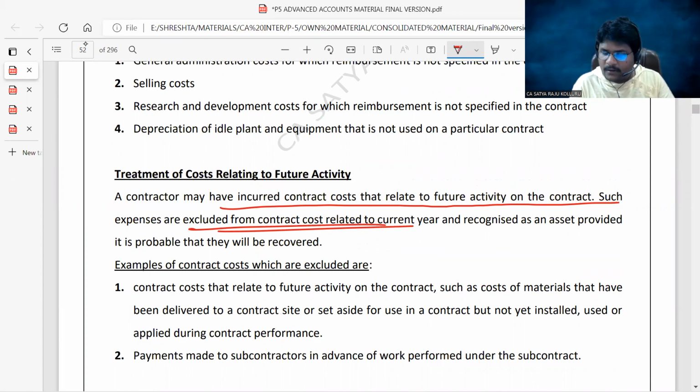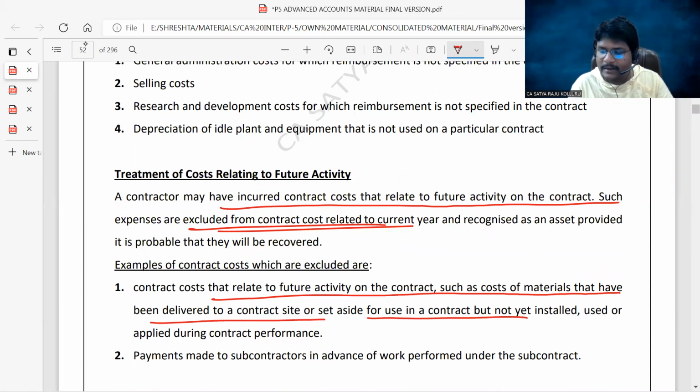Examples I have given here. Contract costs that relate to future activity on the contract, such as cost of materials that have been delivered to a contract site, are set aside for use in the contract but not yet installed, used, or applied during the contract performance, which are nothing but closing stock, which should be excluded from the contract cost. The same point they tested, guys, in the previous examination and this examination also.